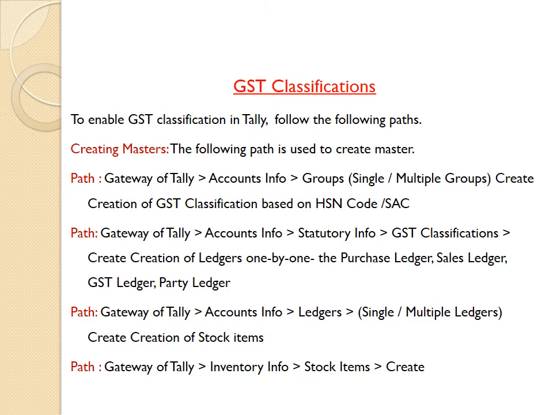Path: Gateway of Tally, Accounts Info, Ledgers, creation of stock items. Next path: Gateway of Tally, Inventory Info, Stock Items, Create.